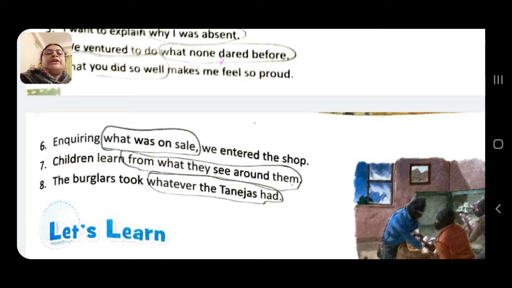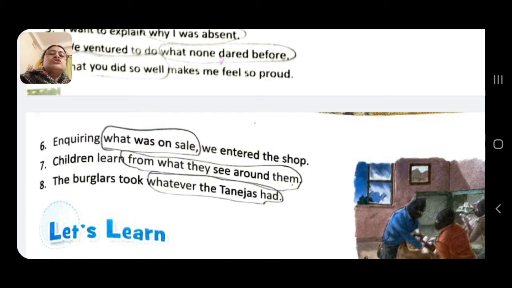Now, children learn from what they see around them. Children learn. How do they learn? Learn from what they see around them. What they see around them: this part is a subordinate clause, and this is object to the verb learn, so this is a subordinate noun clause.